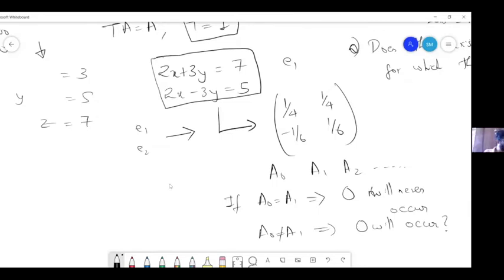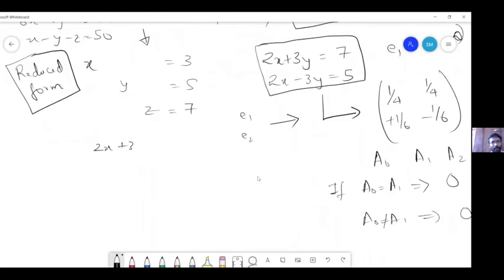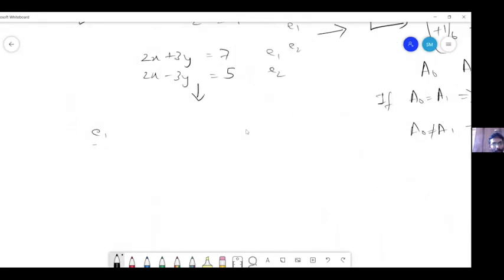Okay, so what are the preliminary steps that you did to transform this? We'll start with 2x plus 3y equal to 7 and 2x minus 3y equal to 5.